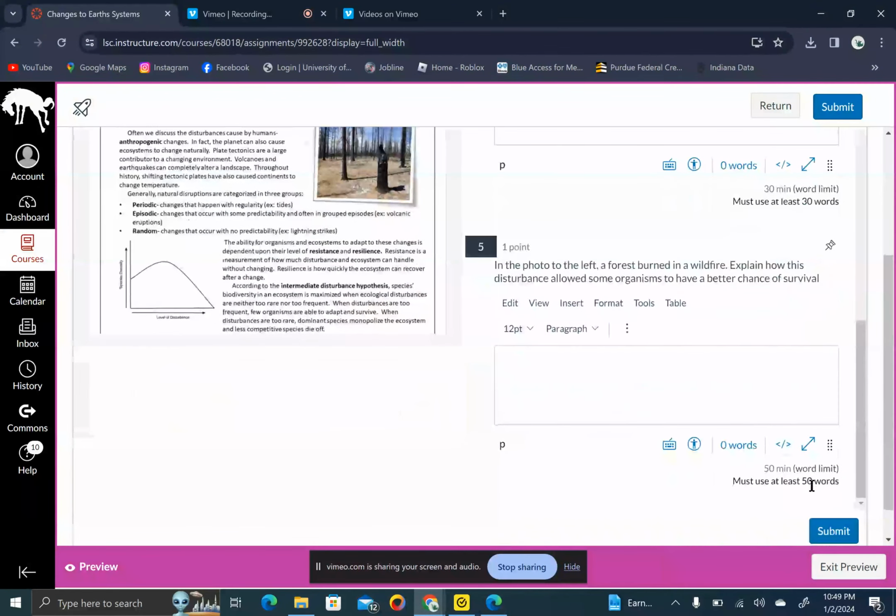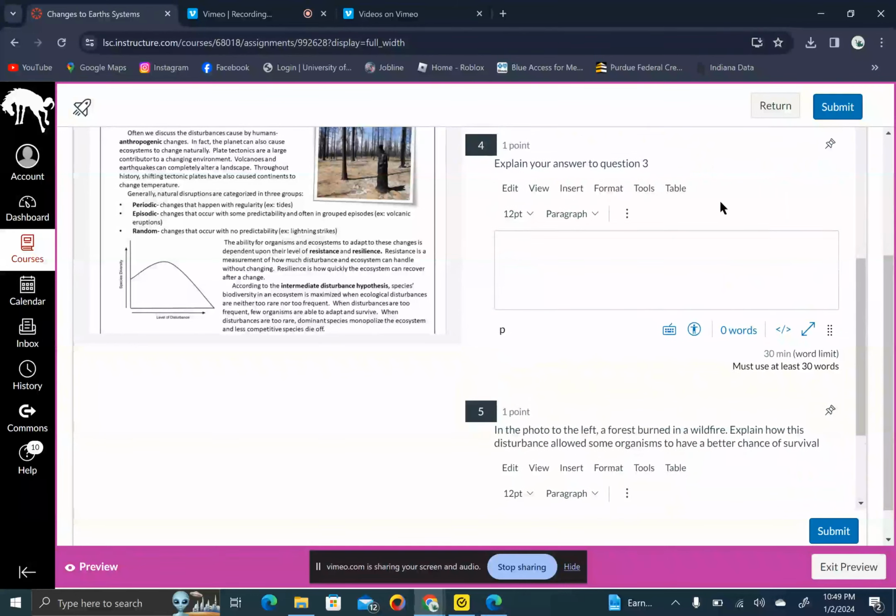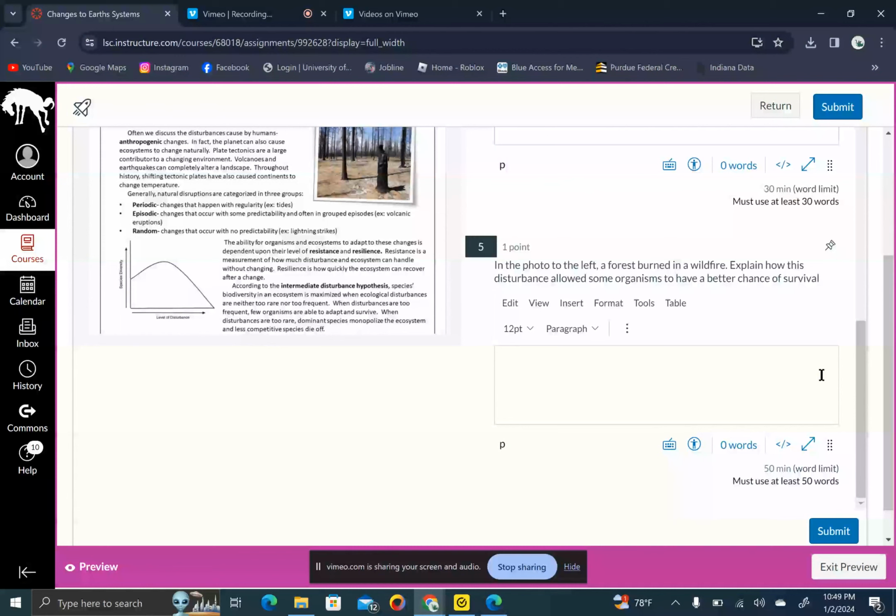You'll notice here again, there's a word limit. Must use at least 50 words. That means I'm expecting this one to be a little bit more lengthy. So again, use full sentences, even for the previous question. Again, I'm expecting full sentences, at least 30 words. Make sure you are meeting the word limits. I want full explanations for these. Thank you.